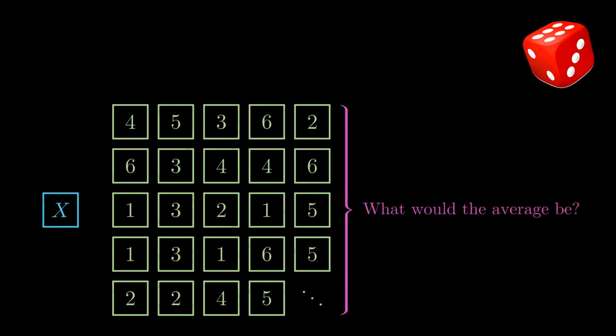Why I say long-term is because we're not asking for the average of these numbers or any particular set of outcomes. We're not actually going to do the experiment, right? There's no sense in which we can add up some scores and divide by how many there are, because I'm not looking at any particular set of scores. The whole idea of a random variable is not to look at particular outcomes or sets of outcomes, but the general process. So to ask for an average is slightly different in both calculation and interpretation, and that's why we're going to give it a special name. It's going to be called the expected value.